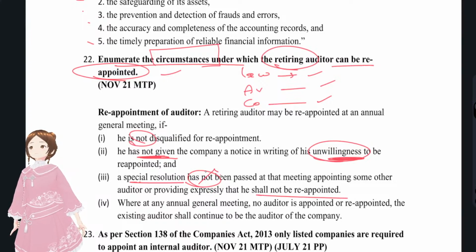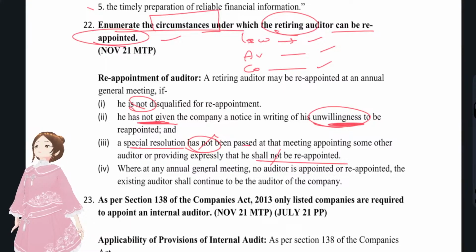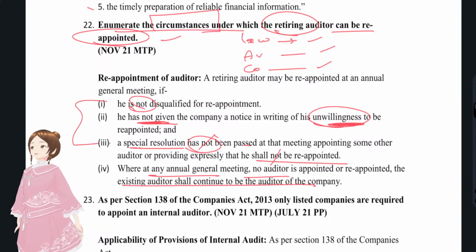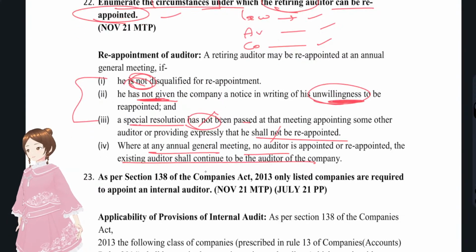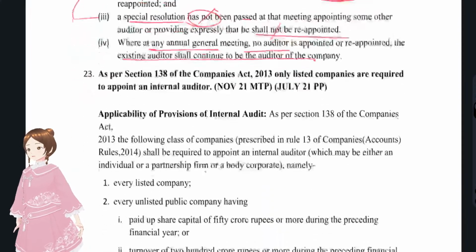Two nots would get cancelled. No special resolution passed not to reappoint. So no circumstances, where at any AGM no auditor is appointed, the existing auditor shall continue as the auditor. You see, in all these three unwillingness conditions they have included a not, and that's it. A retiring auditor will be appointed as auditor. And now we'll see the next question.